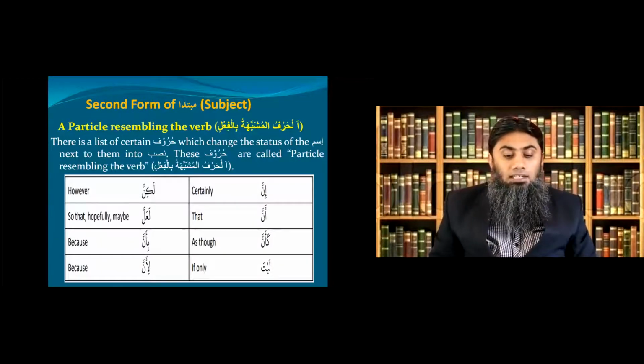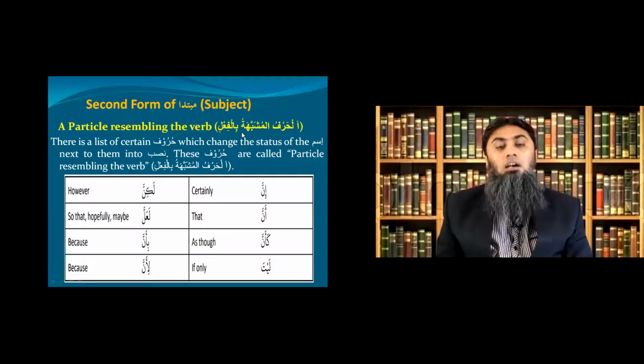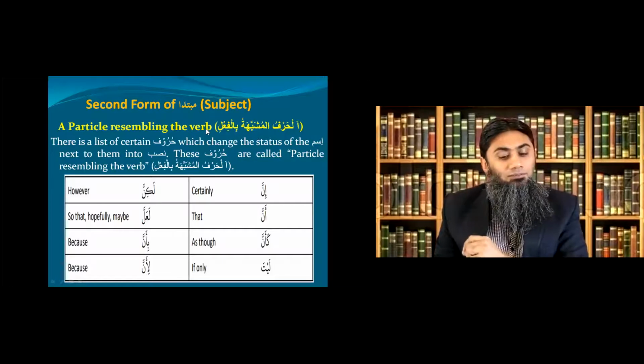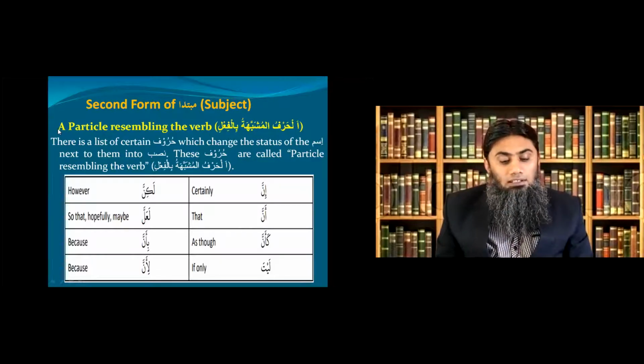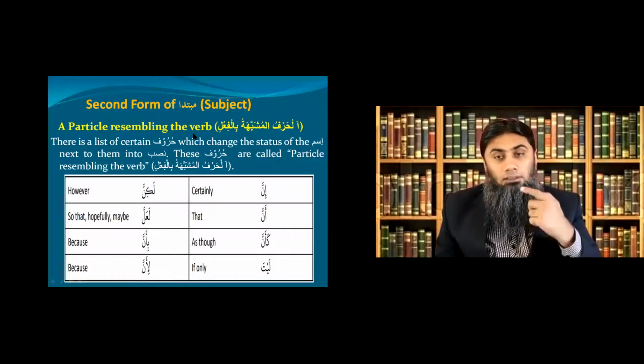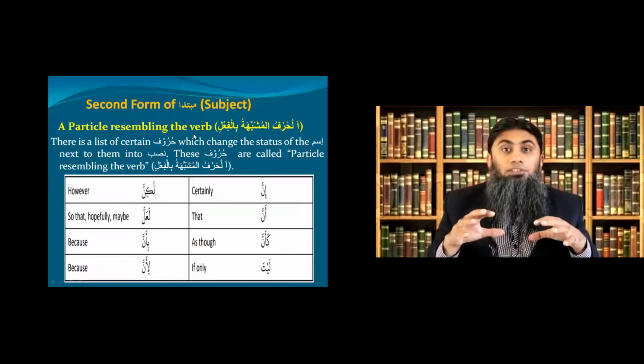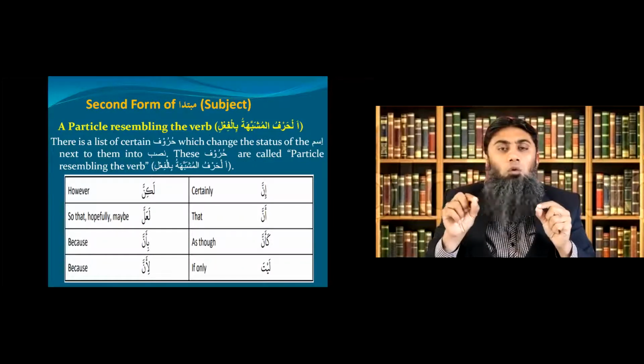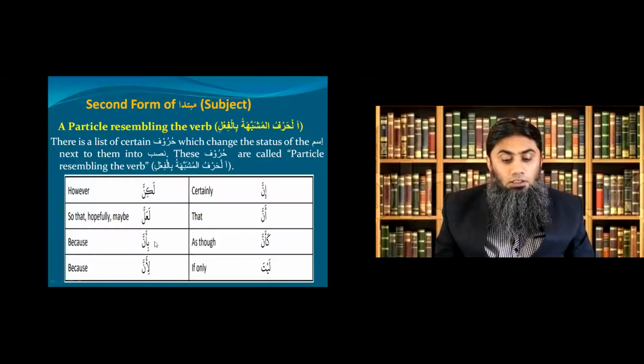Second form of mubtada is a particle resembling the verb. You can see a very fancy term in the bracket, al-harful mushabbah bil fail. You don't need to worry about these fancy terms. All you need to remember is, at this stage, just look at this English phrase. A particle resembling the verb. Sometimes jumlatul ismiya begins with a specific word. What are those words? You can see on your screen.